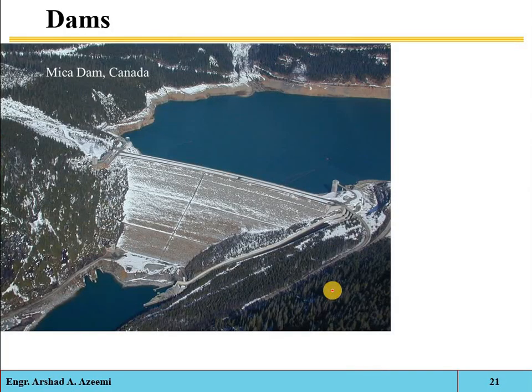Okay, see, this is one of the dams, Mica Dam in Canada. It has a 240-meter height. Okay, meaning it is raising the water level up to 240 meters. Its operation was started in 1973, and its annual power generation capacity is 7,200 gigawatt hours.